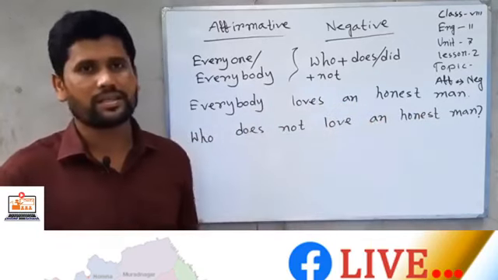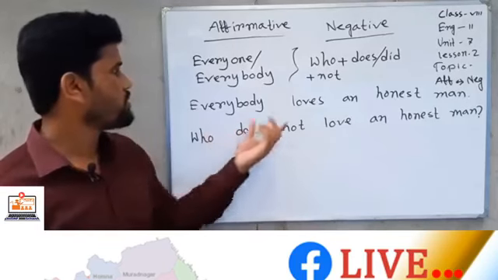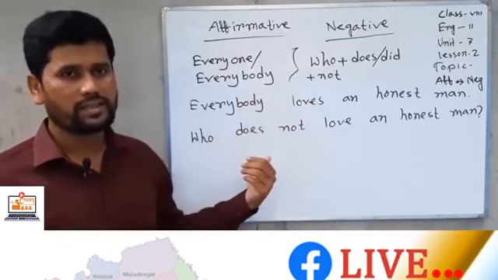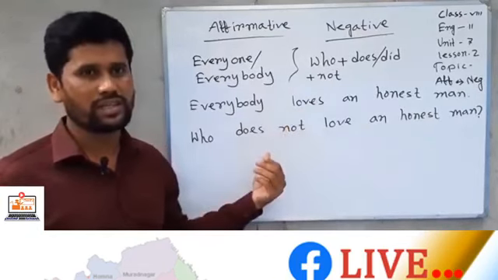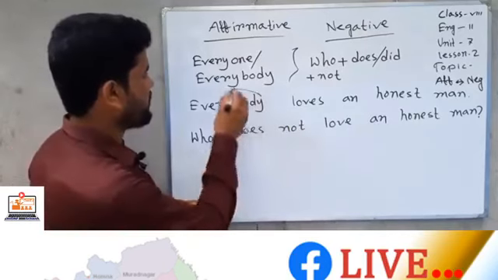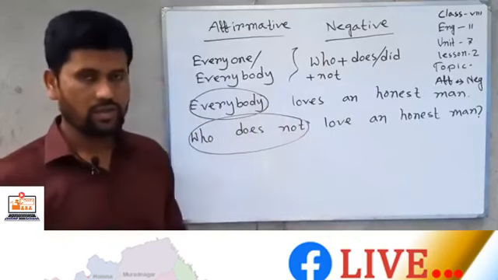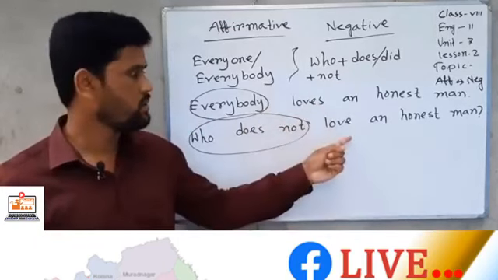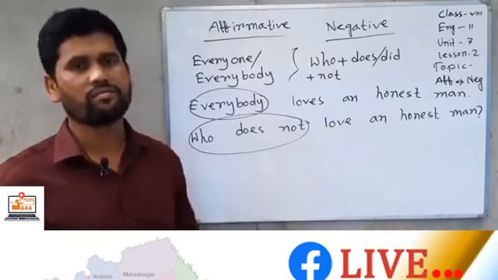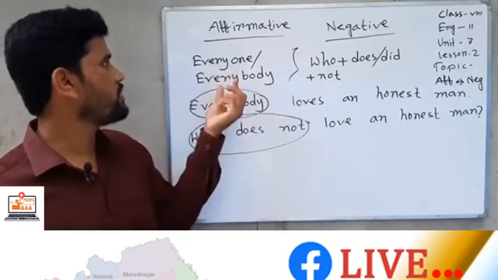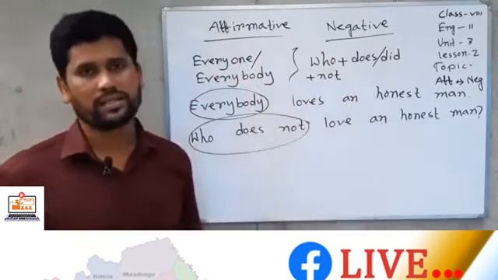It is an assertive sentence and an affirmative sentence. When it happens, you should use who plus does plus not or did plus not. As it is present form, you can use does. So for everybody, we use who plus does plus not. We use does instead of s, so here I don't use s after the verb. So when you find everyone or everybody, you can change affirmative to negative by using who plus does or did plus not.